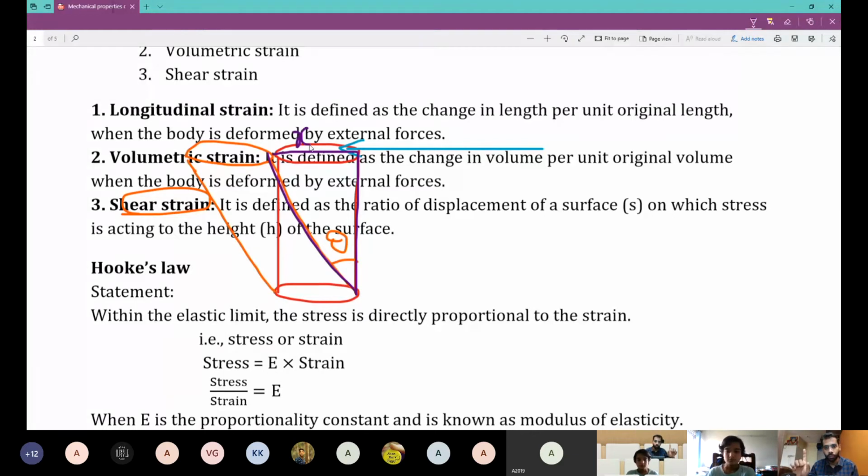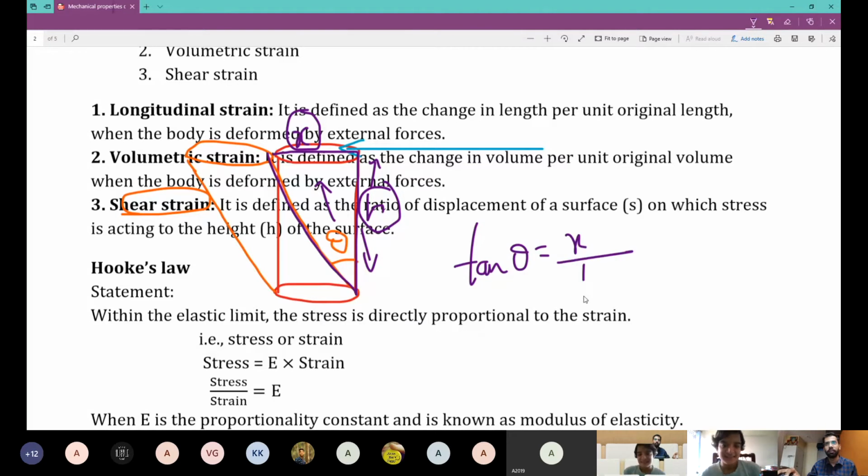Displacement of the surface on which force has been applied. I'll take h as the height of the body. What is opposite? x. What is adjacent? h. What is tan theta? x divided by h. This is my formula for shearing strain.